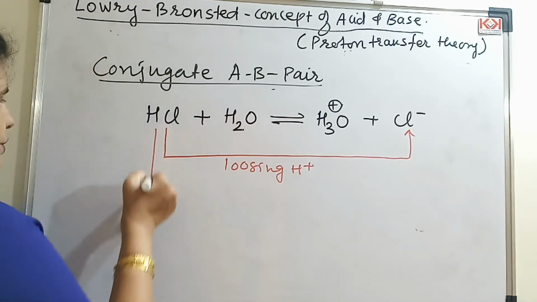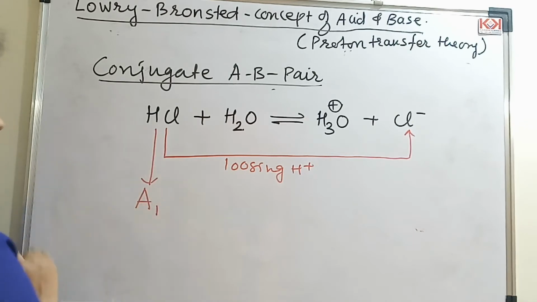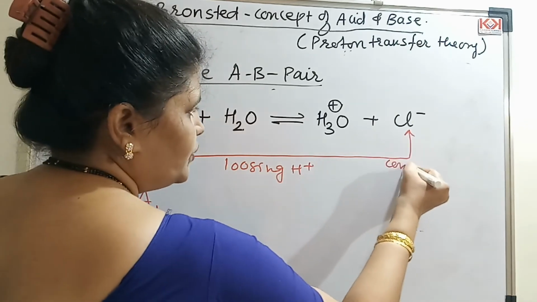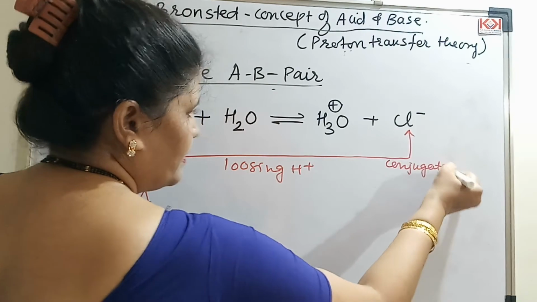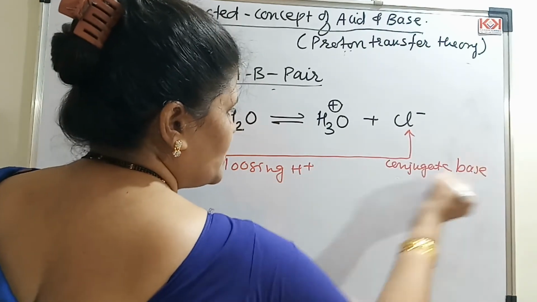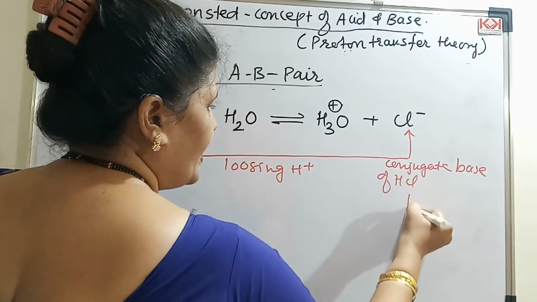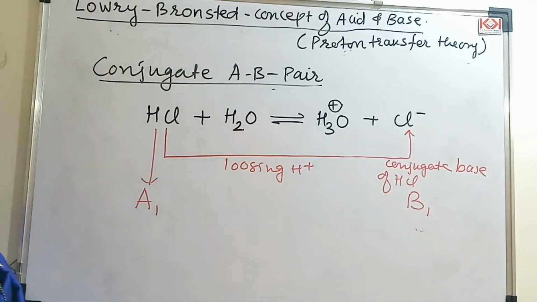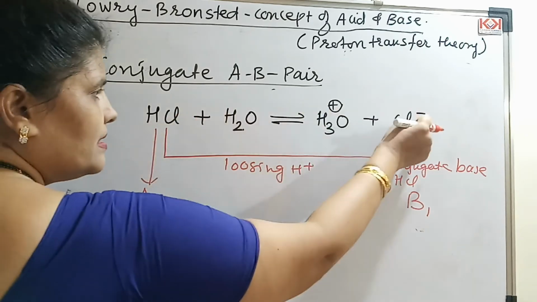So what is this, student? This is your acid 1. This is the conjugate. This is an acid, so it will act as a base. So conjugate base of HCl. What I will call this? B1. I got the first acid base pair, that is HCl and Cl minus.